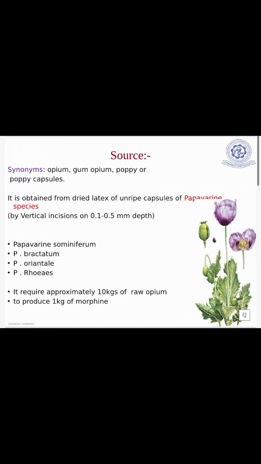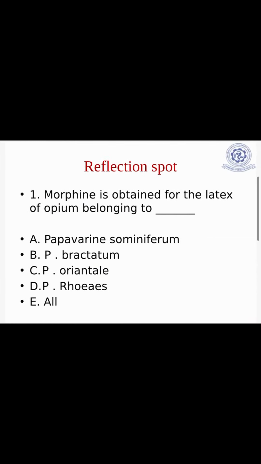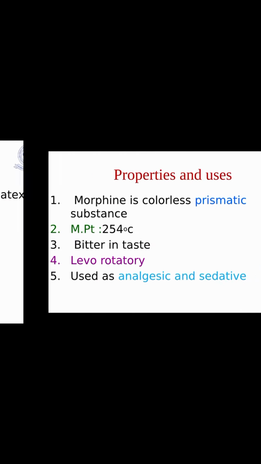The species from which you can obtain morphine are Papaver somniferum, Papaver bracteatum, Papaver orientale, Papaver in Rios. It requires approximately 10 kg of raw opium to produce 1 kg of morphine. Try to answer this question.